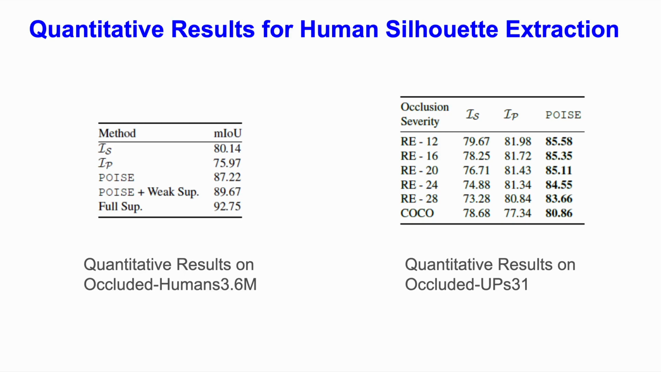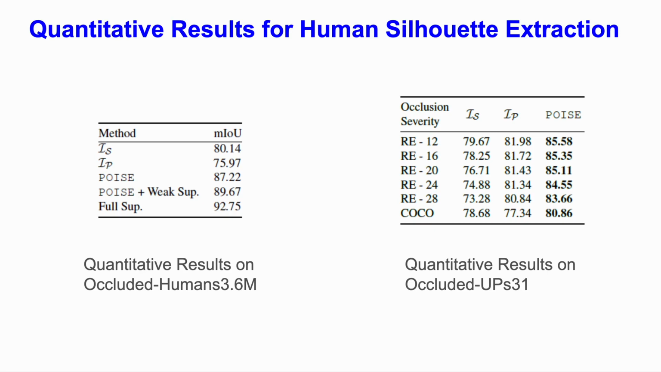On the occluded Human3.6M dataset, we show that POISE clearly outperforms both IS and IP. It's also noteworthy that the difference between POISE's performance and the performance of the fully supervised model is not much. It's nearly a 5.5% difference in terms of MIOU, and with weak supervision, that is under the assumption that some of the images are annotated correctly, despite occlusions, we show that this gap can be bridged.